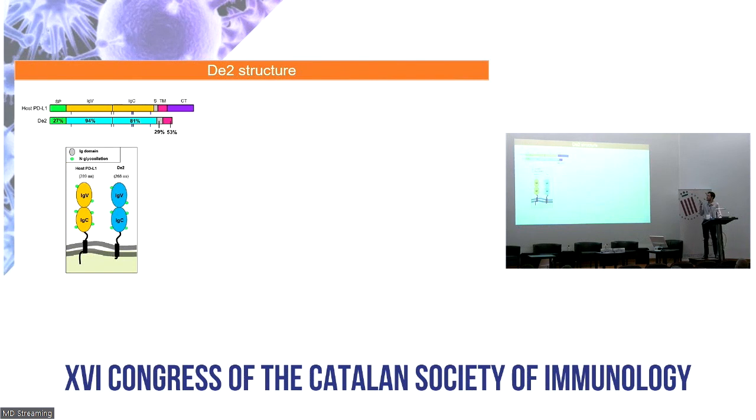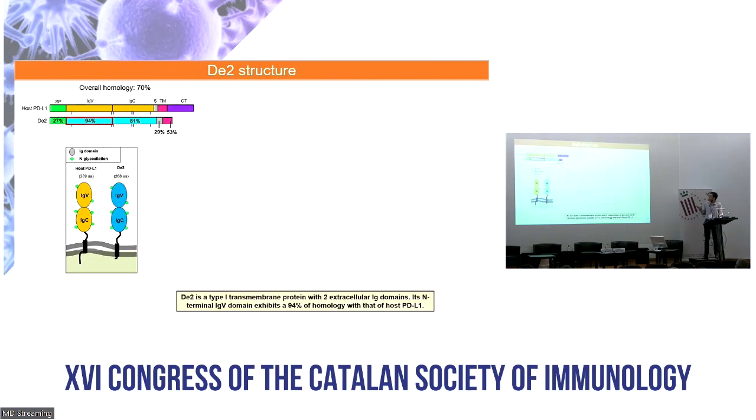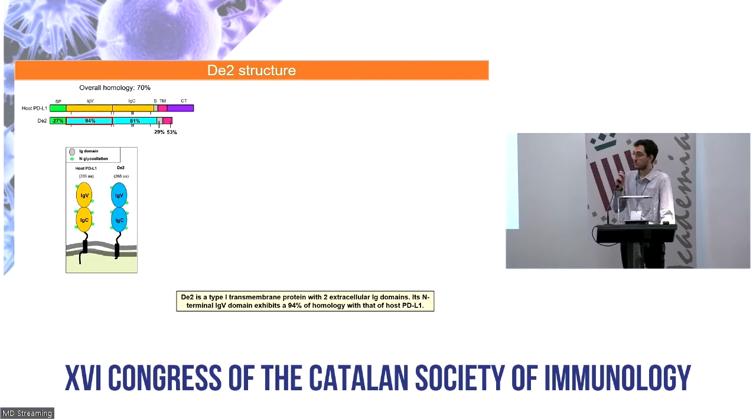Then we characterized the structure of this viral protein. DE2 was predicted to be very similar to PD-L1, a type 1 transmembrane protein with two extracellular Ig domains that also conserves the 6 N-linked glycosylation sites predicted for PD-L1. However, the viral protein does not possess a cytoplasmic tail. The overall homology between DE2 and host PD-L1 was 70%. Importantly, the identity on the IgV domain, the one related to interaction with PD-1, was 94%.